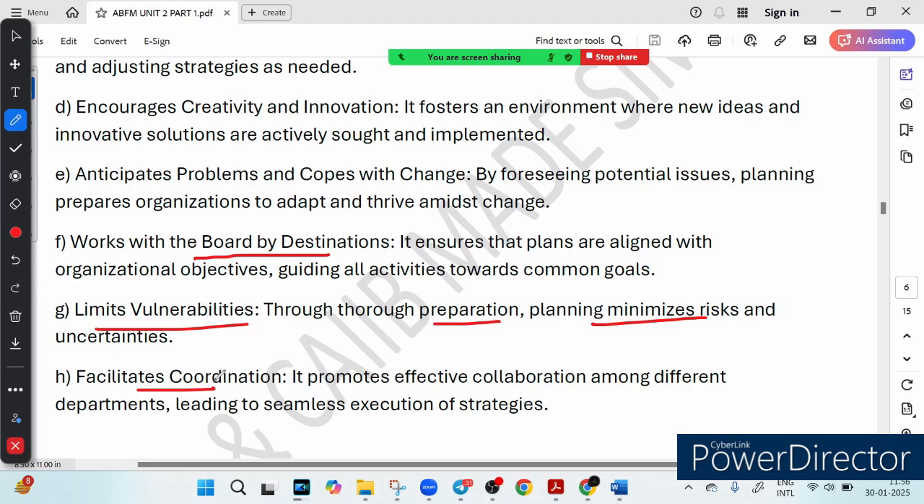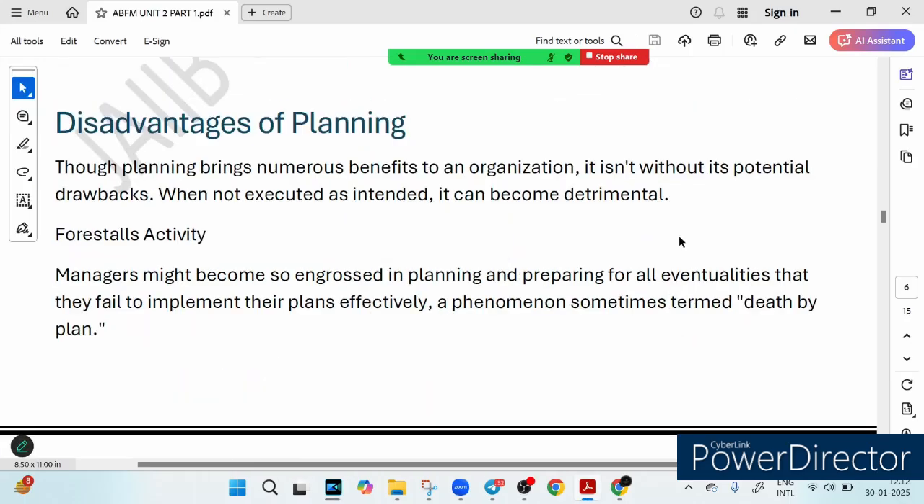So wrapping it up: cut down uncertainty, keep teams focused, encourage innovation, prepare business for change, and finally reduce risk and improve efficiency. Planning is like a GPS for your journey, it guides you. But what if the GPS takes you down the wrong road? That is exactly what we'll decode in this particular slide: how planning can sometimes backfire in organizations and what to watch out for.